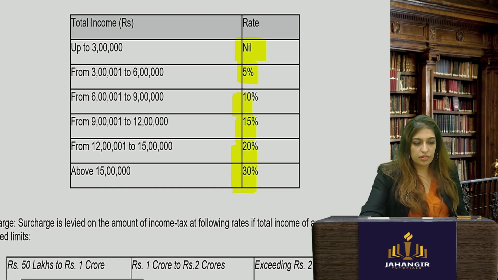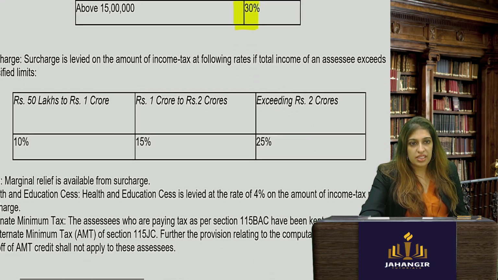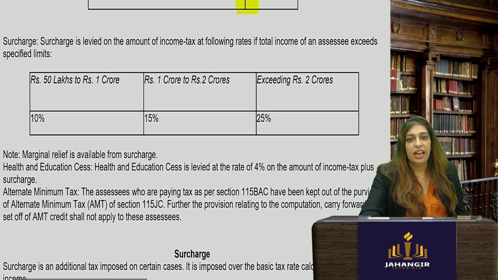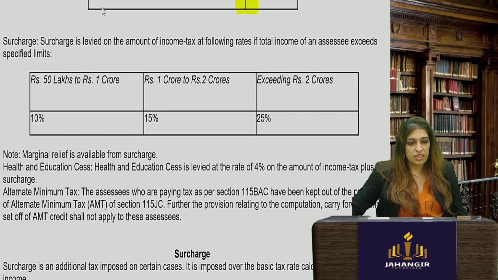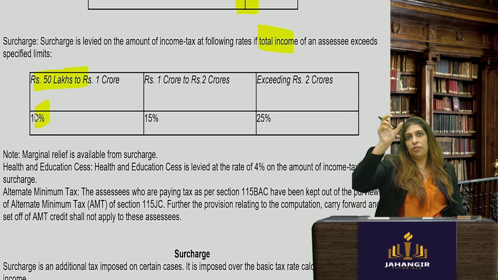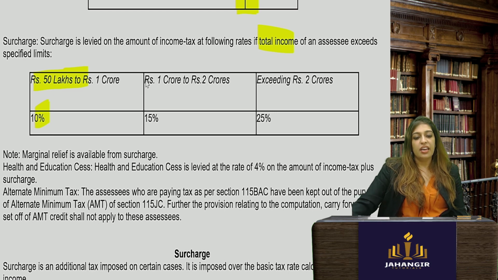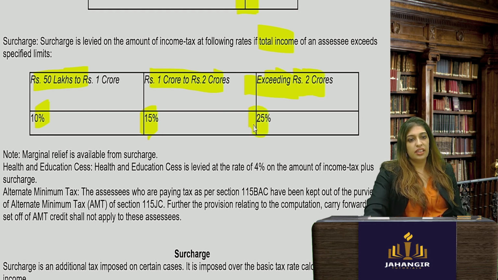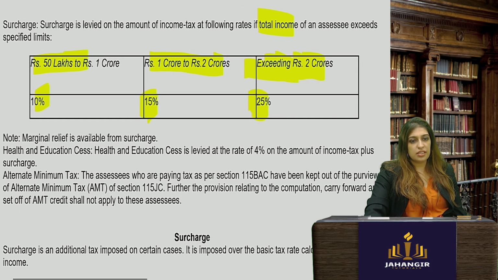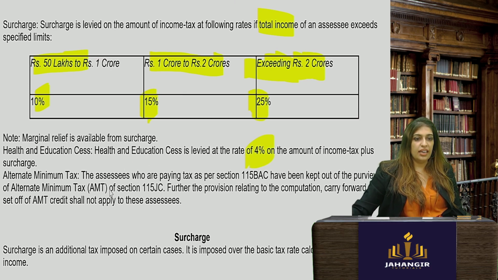Now, over and above this, there is surcharge which is applicable. And if the total income exceeds the specified limit, what you have to see is the total income. So if your income is above 50 lakhs, you have to pay 10% surcharge. What is that? You'll find your tax liability and pay an additional 10% tax called surcharge. If it is between 1 to 2 CR, 15%. Exceeding 2 CR, 25%. Okay. Marginal relief is available from surcharge. Okay. There is a 4% cess that is applicable.